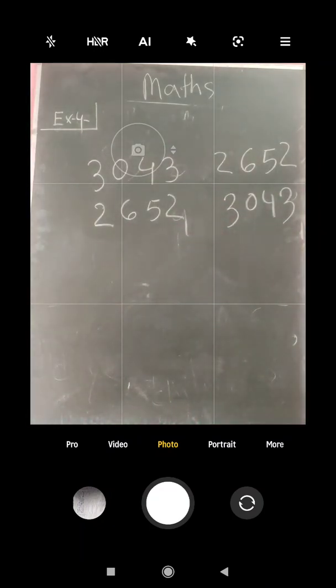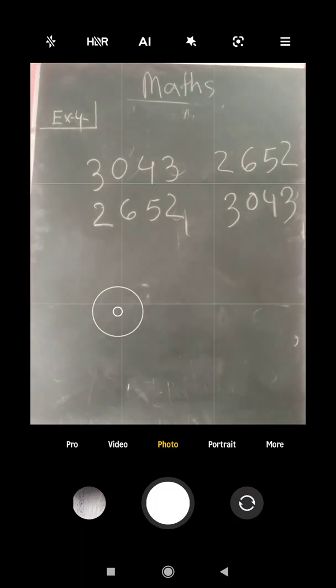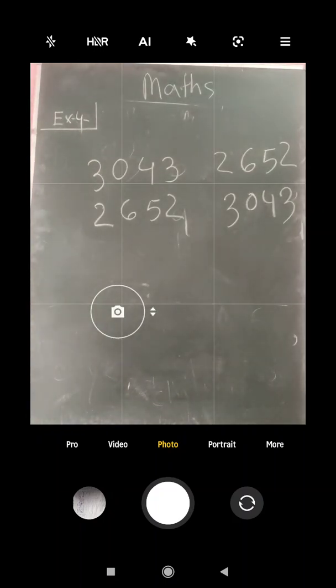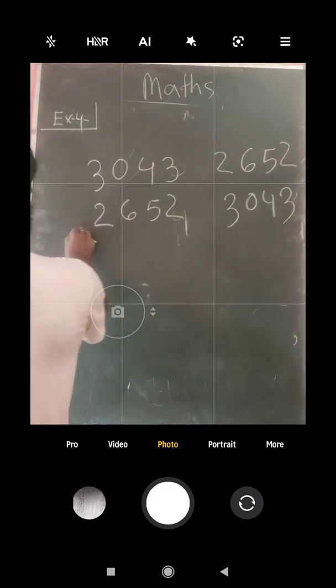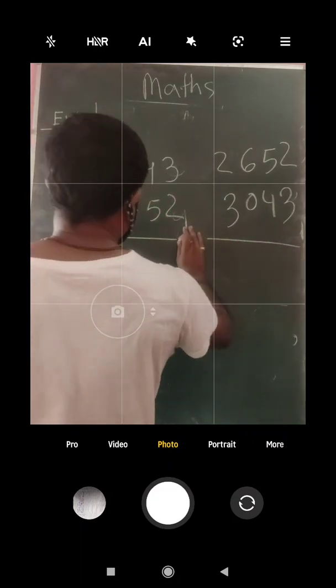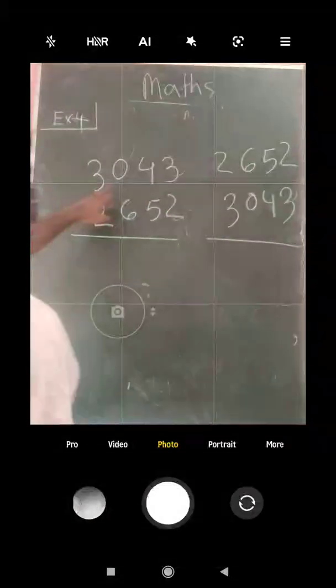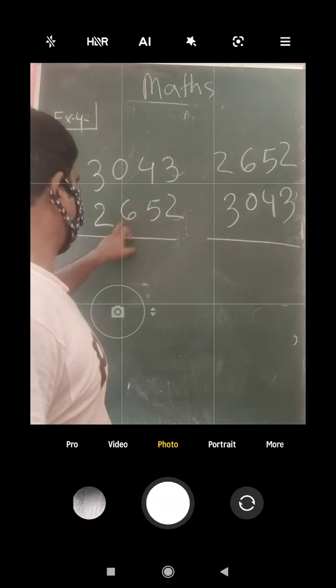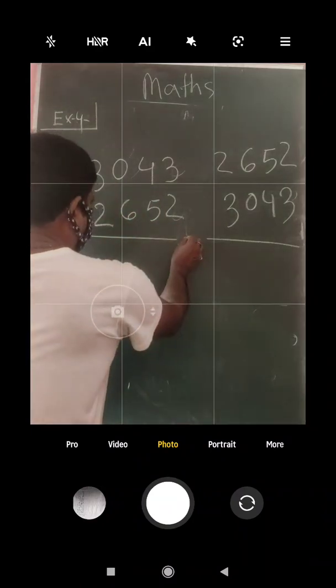Here you have to notice one thing: properties of addition means that if we add these two, it is the same only. There, this 3043 plus 2652 will give how much?